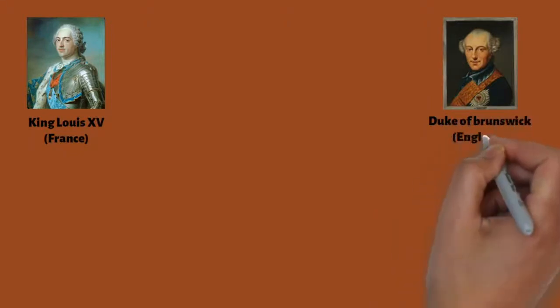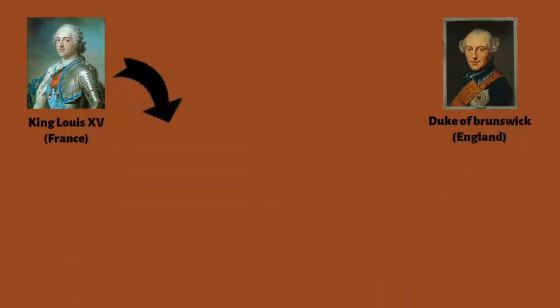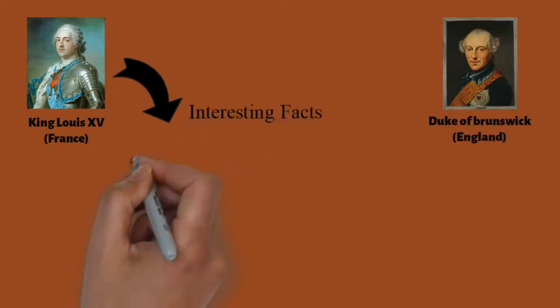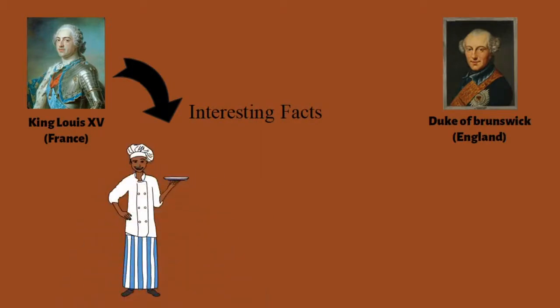But yes, we have certain stories recorded in history, like the history of King Louis XV of France or the Duke of Brunswick in England. If we talk about the recorded mentions, we have two or three such incidents. One is from France, which says that Louis XV used to offer banquets or buffets to his guests, wherein he used to serve the menu in different courses, starters separate, the main course separate, and the dessert separately.